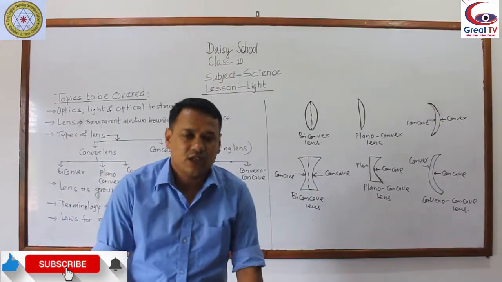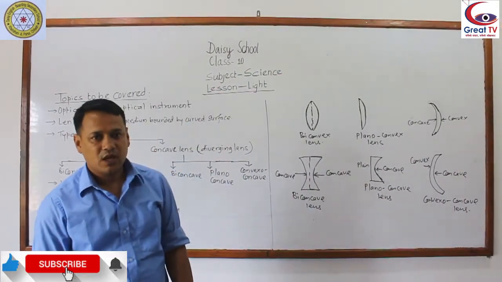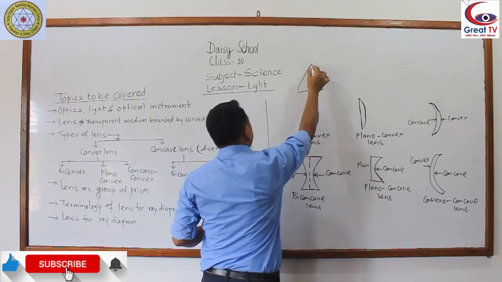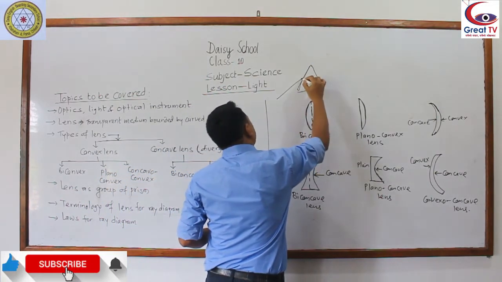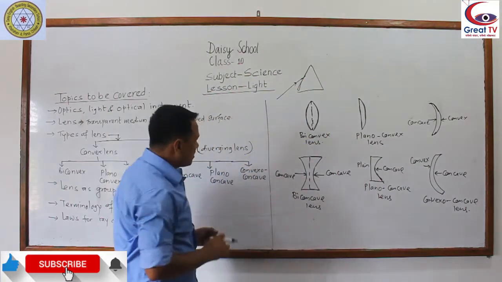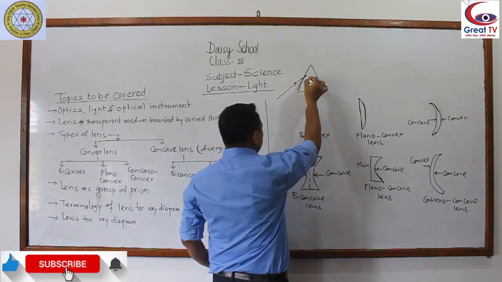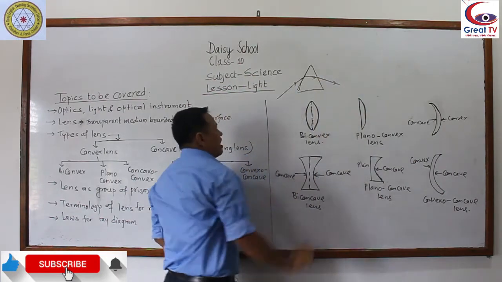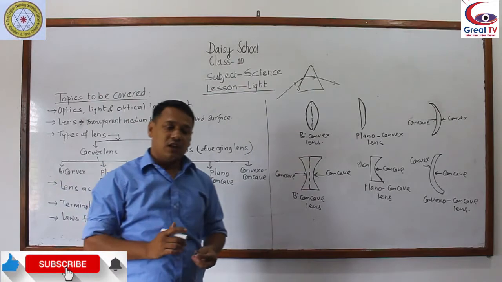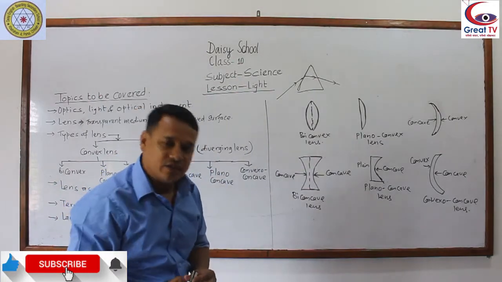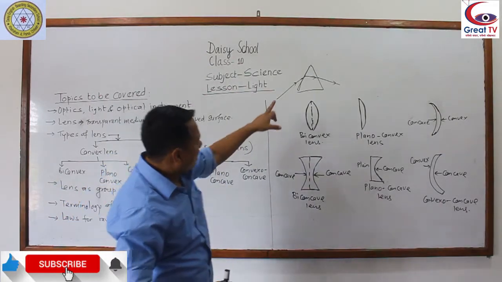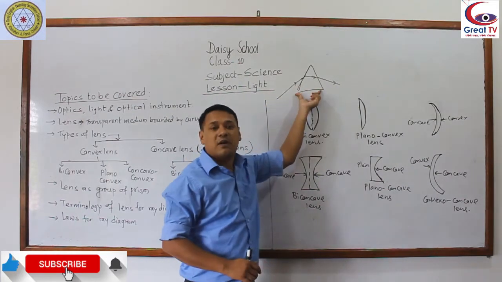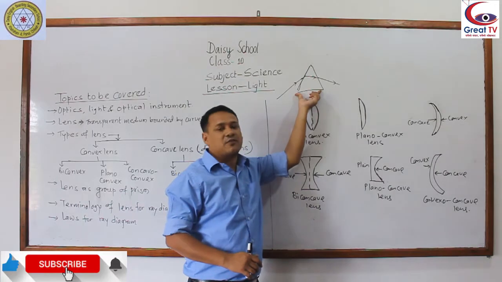In class 9, you have read about the prism. While passing the light rays through the prism in class 9, when the light rays strikes on the one face of the prism, then it bends towards the base, and furthermore it bends towards the base. Like this way, you have done this dispersion of white light ray. Similarly, here you can see light rays is bending towards the base, means towards the thicker part. Towards the thicker part of prism.